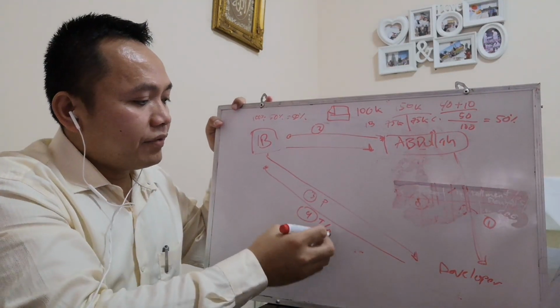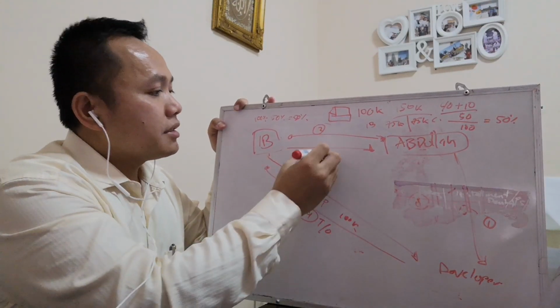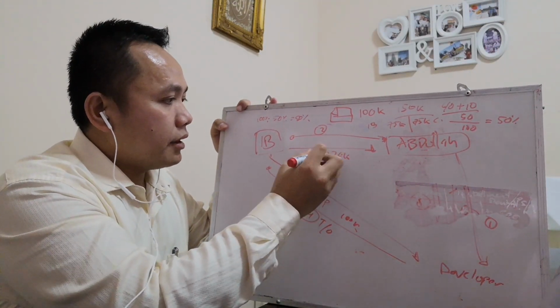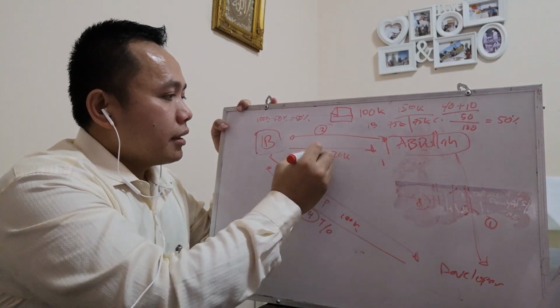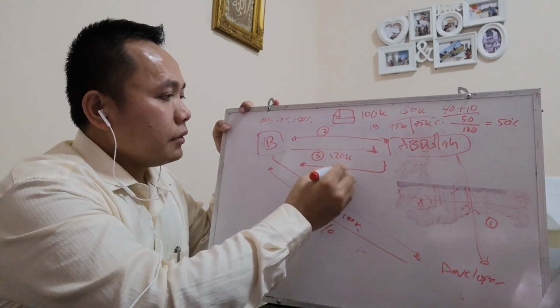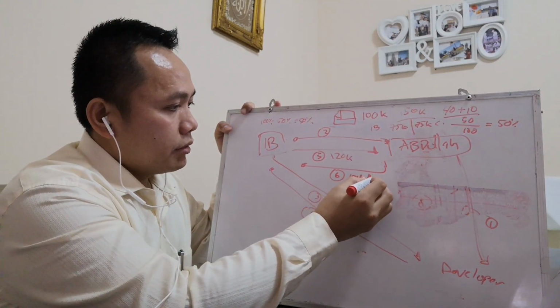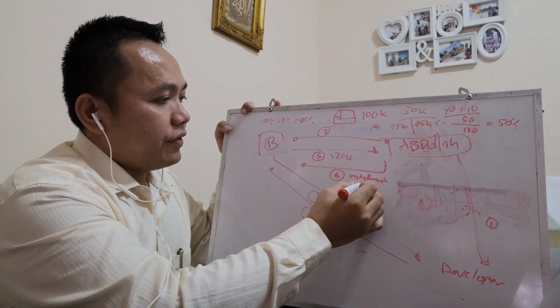Say, for example, if it purchased at 100,000, the bank will sell it at 120,000, but the customer will pay on installment, for example in 15 years.